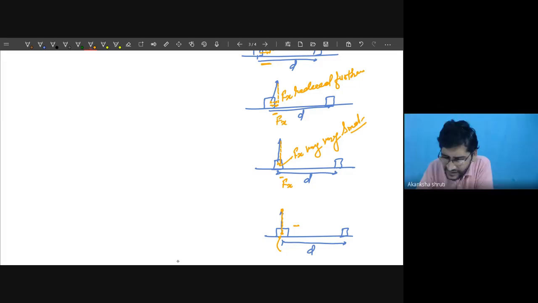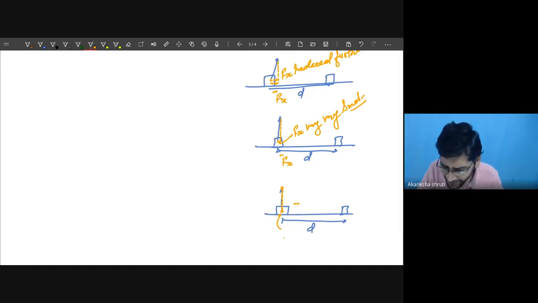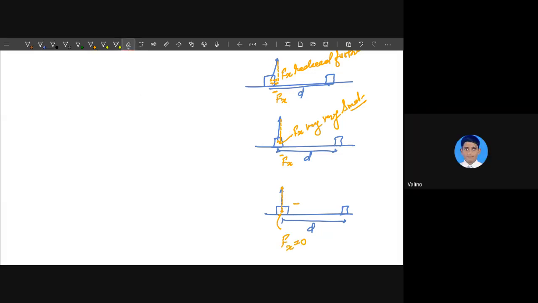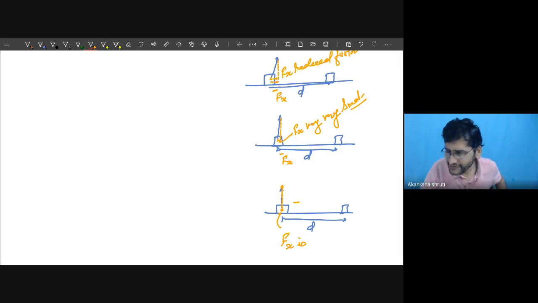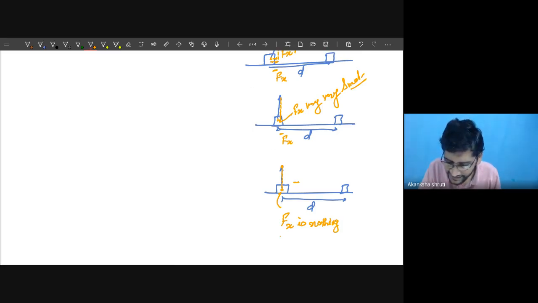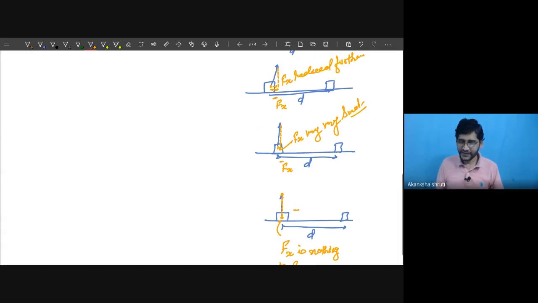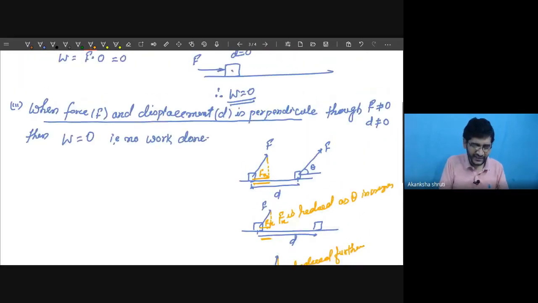So here, in this case, we are not getting Fx. The Fx value is nothing, zero. The concept of nothing is given as 0. So 0 means nothing significant, nothing is there. That is, Fx is equal to 0. This is the situation that arises, and I'm talking about this one. So therefore, how is the work?